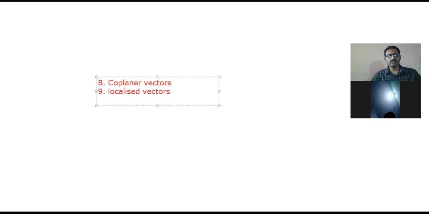But a localized vector is not like that. A localized vector is one whose initial point is fixed. This kind of vector is known as localized vector. Understand? Next, 10th one, non-localized or free vector.